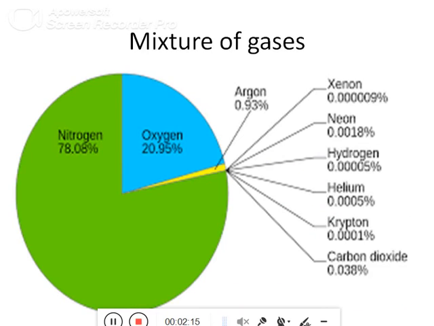Now, air is a mixture of gases. Mostly it is nitrogen. 78% is nitrogen. Then 21% is oxygen, and the rest of it is other gases, like carbon dioxide, argon, helium, neon, hydrogen, and ozone. Of all this, we are using oxygen the most. Nitrogen we are not able to use. When you grow big, you will come to know that nitrogen is only used by the nitrifying bacteria which is present in the soil.